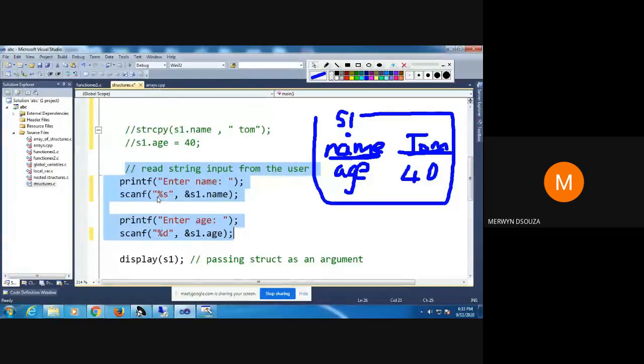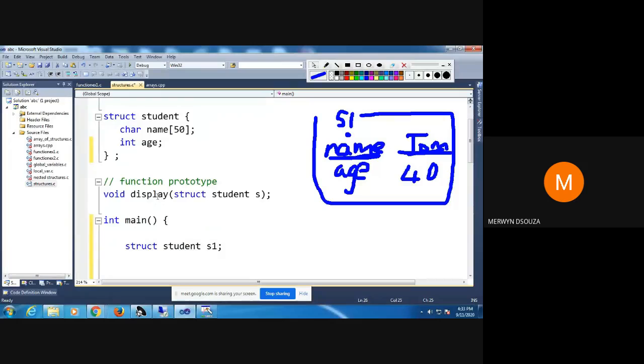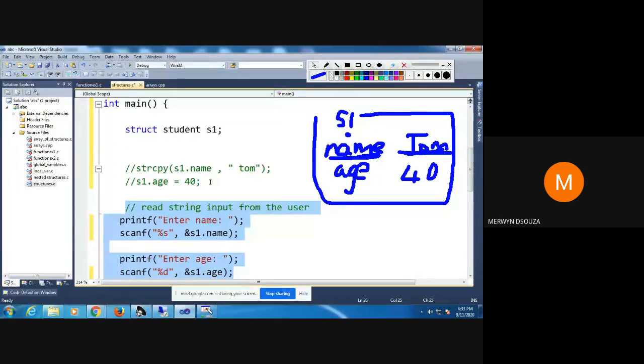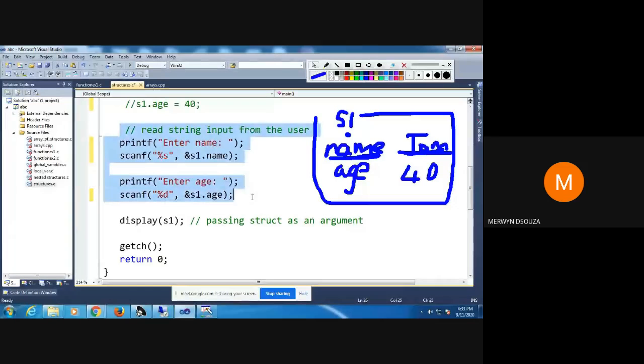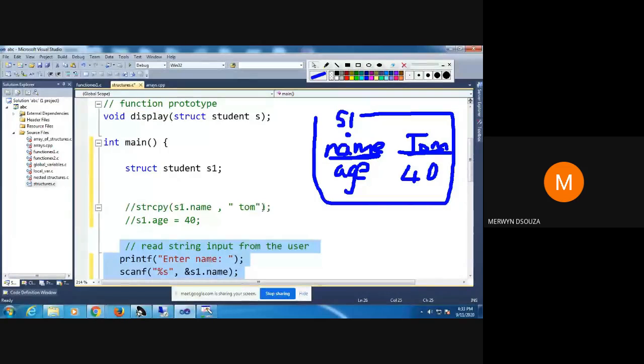one of the two methods. The other way is to read the user input from the keyboard. I would prefer that you all follow this method, but you can use whichever method you find convenient whenever you are doing your programming. I won't say anything if you use the direct method or the keyboard method. You can use whichever one you find easy. Got it? Any questions before I proceed?